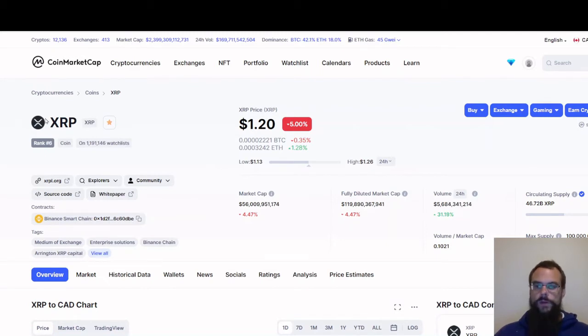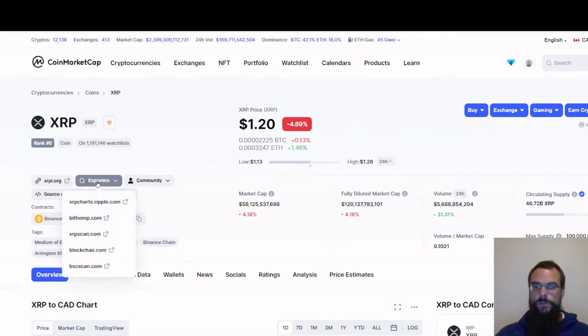But up top here, you have your name, your ticker symbol, your star here for your watch list, and what your rank is. It is a coin. If it's a token, it's going to say here that this one's a coin. It's currently on 1.1 million watch lists. So 1.1 million people have it starred on their watch list. Then you got their website.